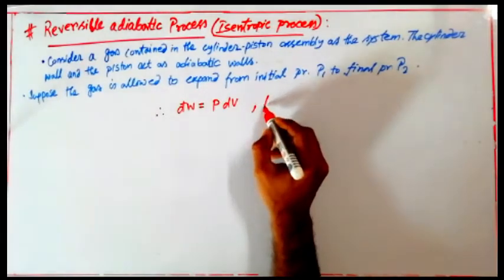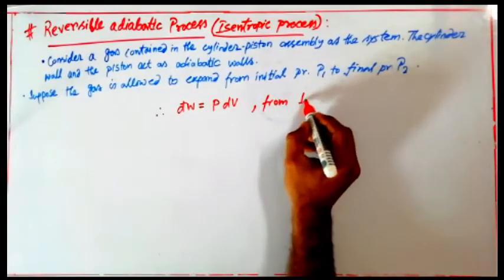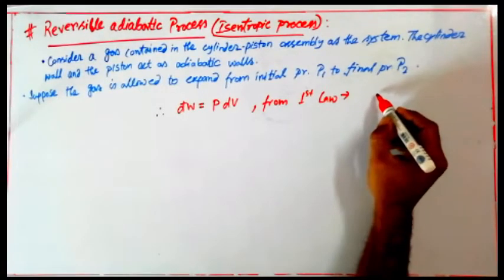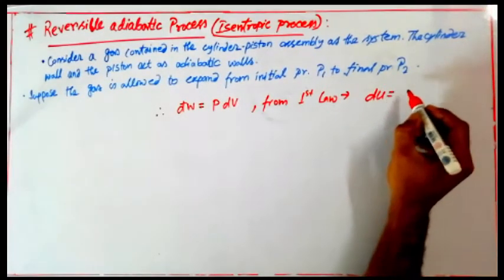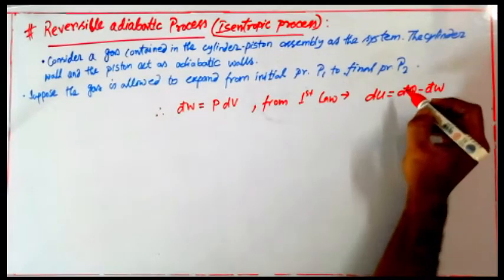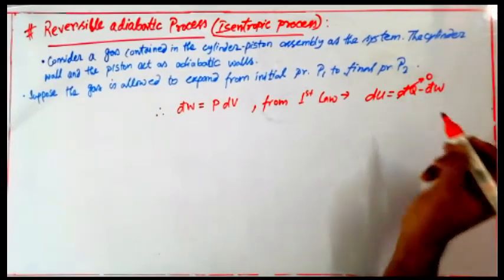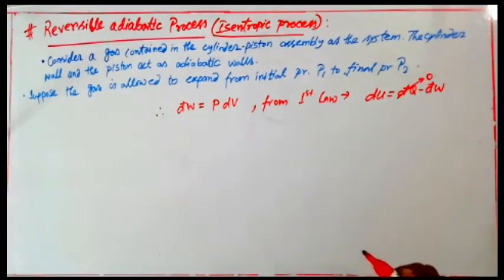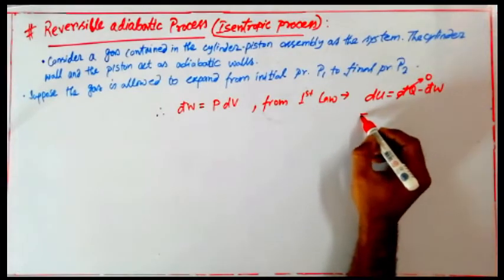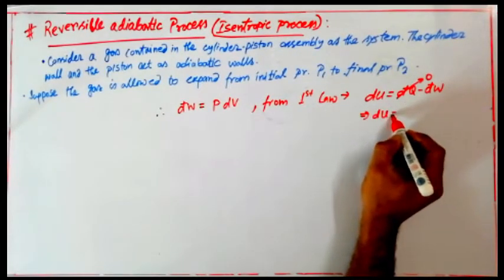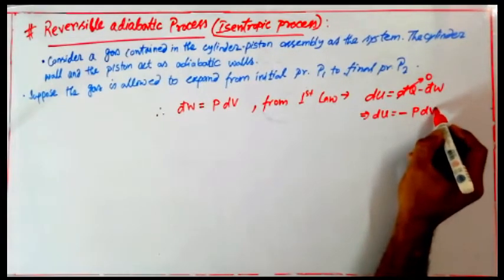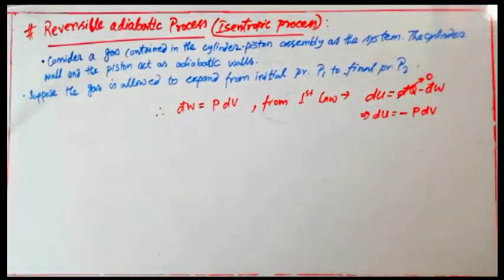And from the first law of thermodynamics we know that du is nothing but dq minus dw, and here dq will be 0 because there is no heat interaction between the system and the surroundings. So I can write du equals minus pdv, because dw is nothing but pdv.